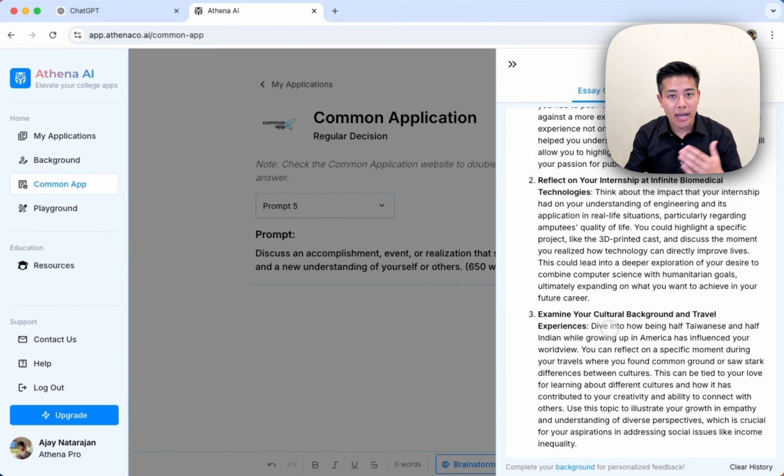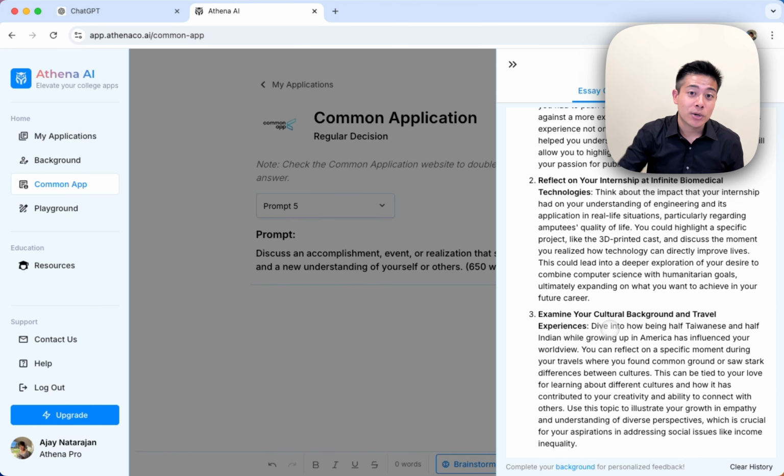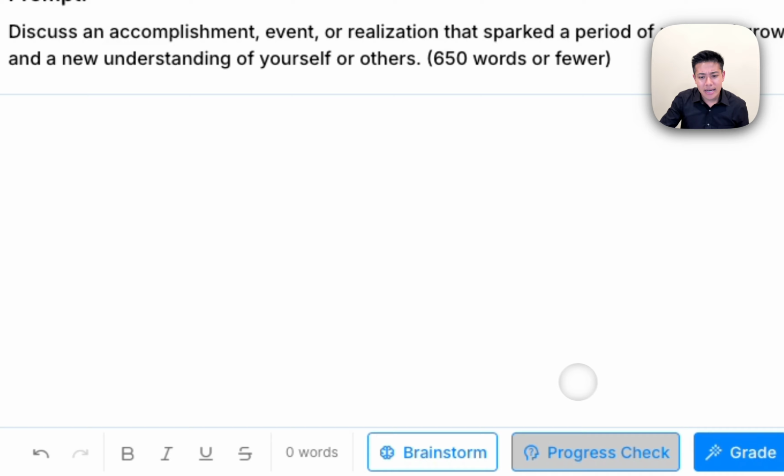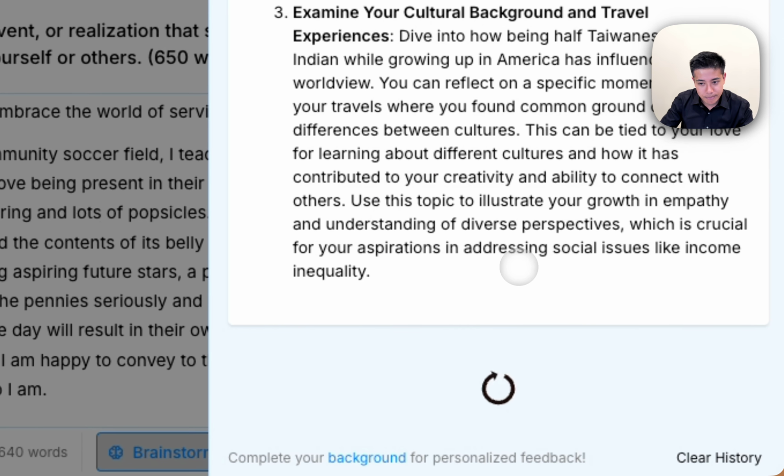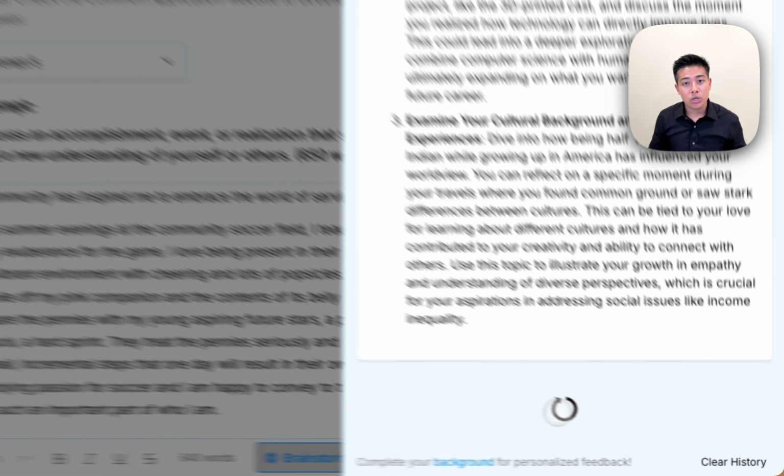And so I can take a look at where I might be able to start, and I get some help with AI brainstorming, and this model has been trained on thousands of essays that actually worked. Next, if I actually have a partially written draft, I could also try progress check. Now what progress check will do is it will give me paragraph by paragraph tips based on what I already have. And once again, this is based on thousands of essays that actually worked.